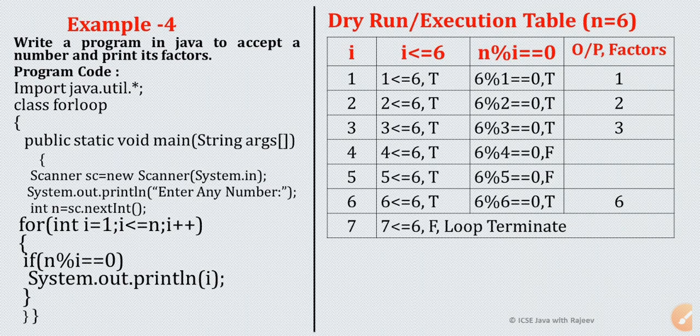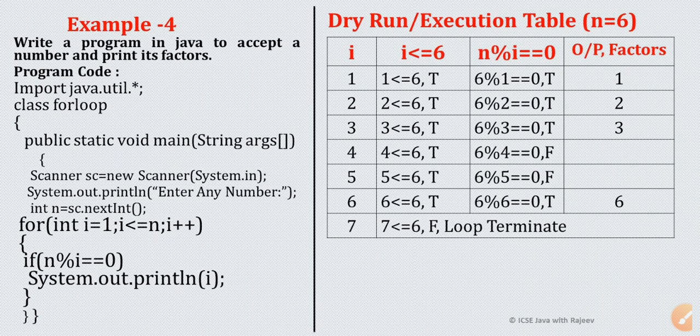Second value is 2. 2 divides 6, yes, 2 is also a factor of 6. Then 3, 3 divides 6, yes, 3 is also a factor of 6. 4 divides 6, no, 4 is not a factor of 6. Then 5 divides 6, no, 5 is also not a factor of 6. So this is the overall view.